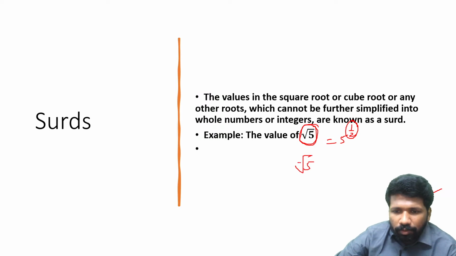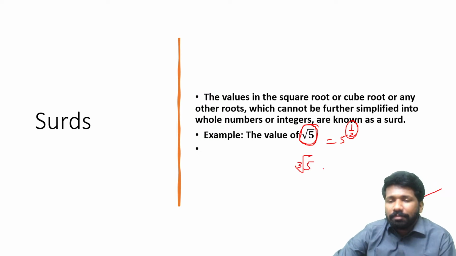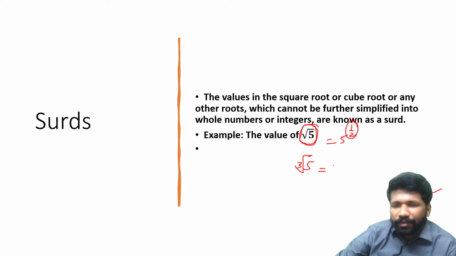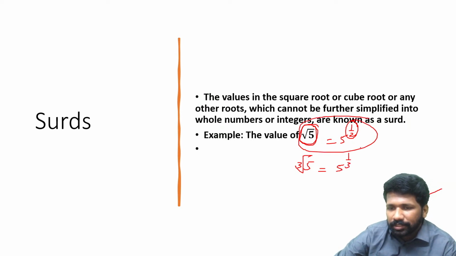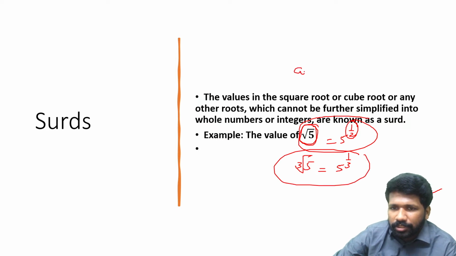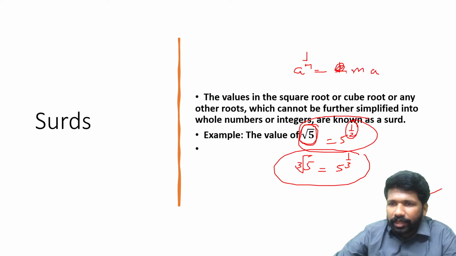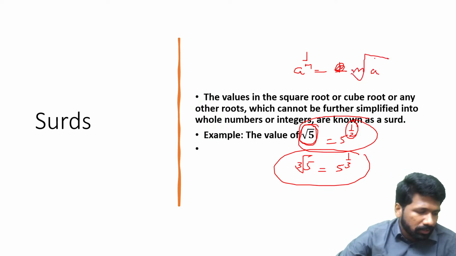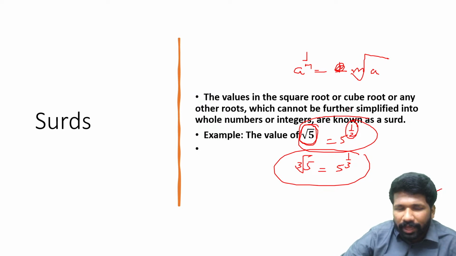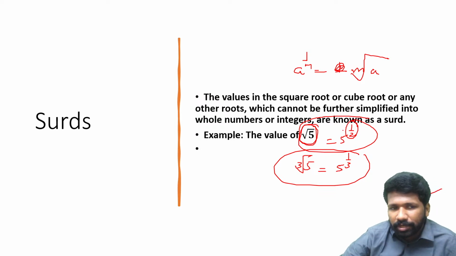What does the cube root of 5 mean? It is 5 raised to 1 by 3. I hope all of you are getting this. A raised to 1 by m is the mth root of A. So this idea you should know, and that is actually surds. It is just a notation, raised to 1 by something, but the definition of surd is given here.